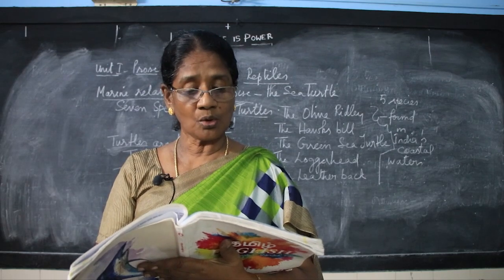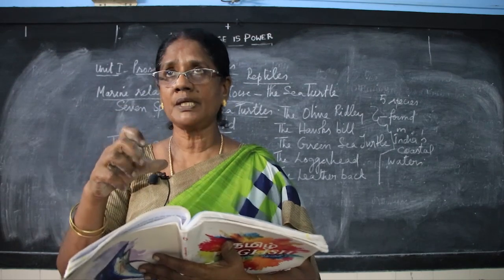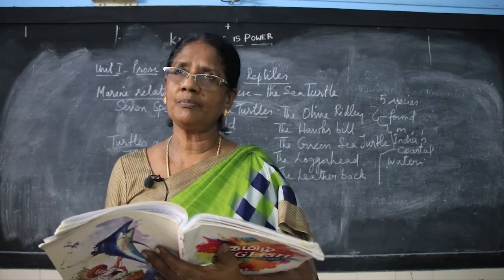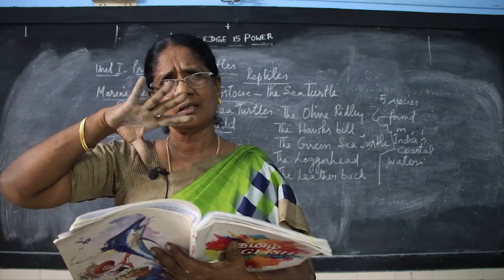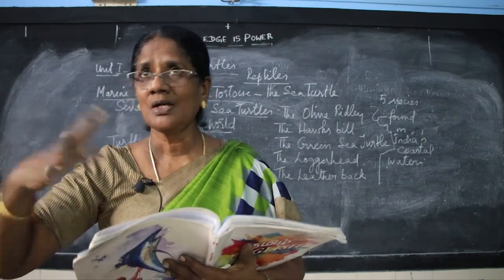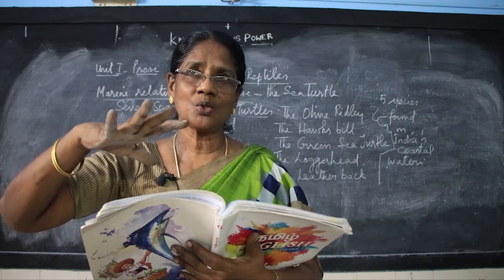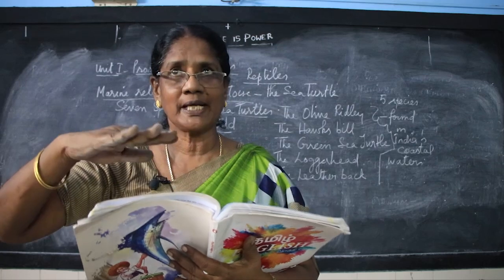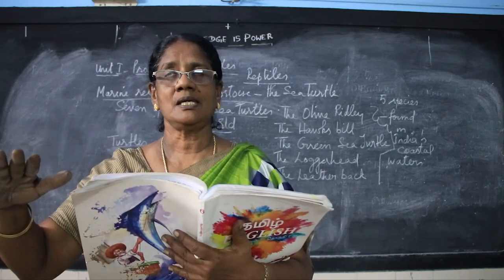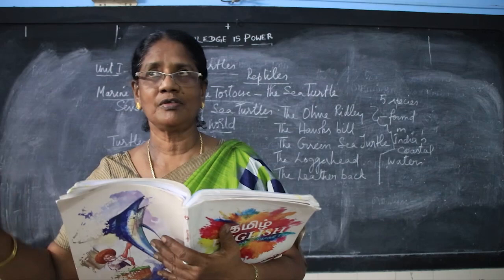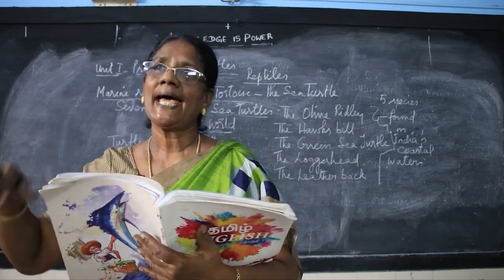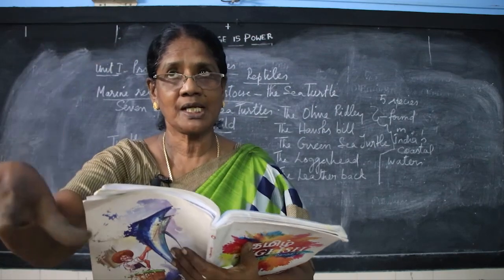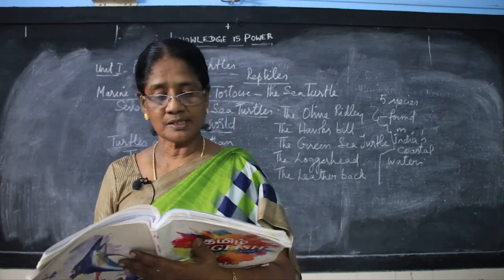The turtle has to haul itself, pull itself. Haul means to pull itself laboriously onto the land with a heavy burden, because it has a heavy shell on its back. So with that heaviness on its back, it is very difficult for the turtle to move on land. In the sea, it floats. With the help of the flippers, it is able to move the water and it can feel very light. That is the hard shell on the turtle. So that is the difference you find.